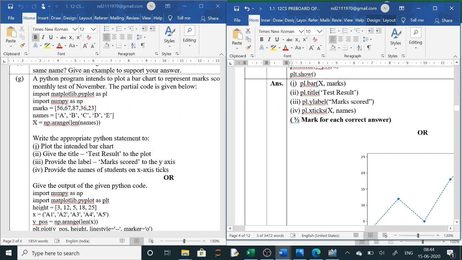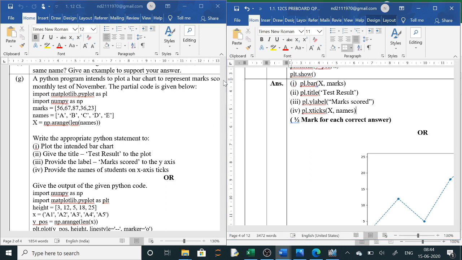Now if they ask you about the title, or you write yourself, pl.title, you give your own title, test result, in y label marks. In xticks, x comma names, you want to show the names under the bar. Then pl.xlabel, you write names, and at the end some lines are missing, pl.show, you have to show the graph, clear. So you can write xlabel, all right, at the end you show the graph, clear.